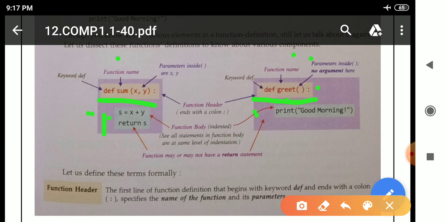Okay, a parameterized function uses return, and this is a non-parameterized function, that is why return statement is not used here. So a function may or may not have a return statement. If the function is parameterized, then it will have a return statement. If the function is non-parameterized, then the function will not have a return statement in it. Let us define this formally.